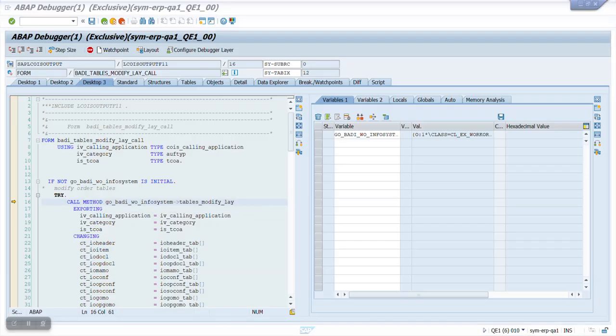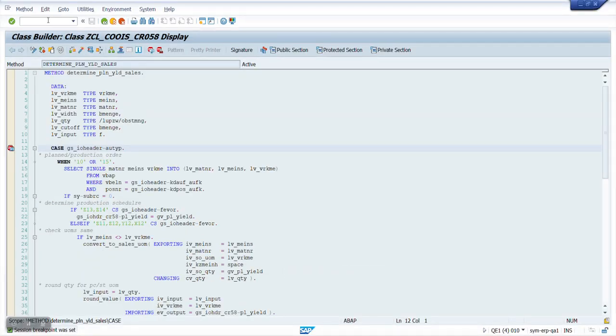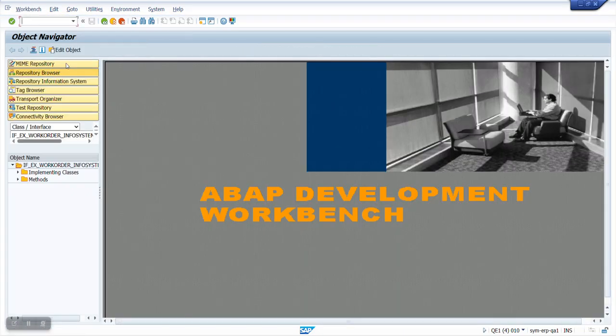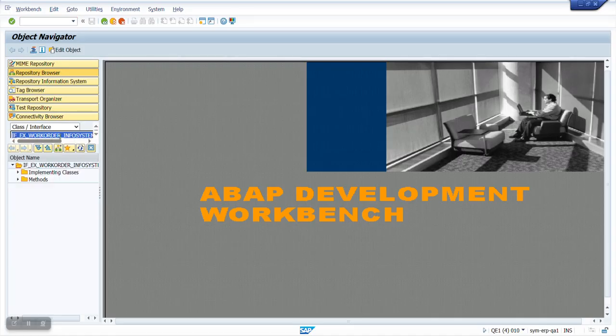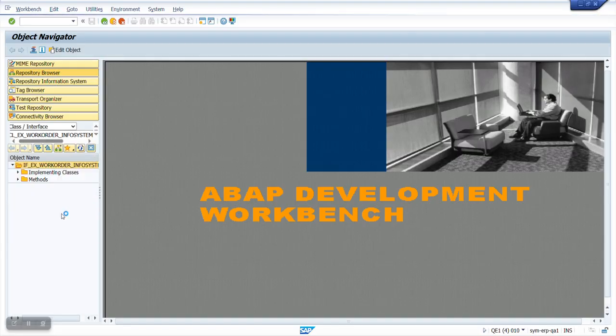So now let's go to SE80. This is where I put the breakpoint. Let's go to SE80 and select interface or class, delete that, and paste your CL_EX_WORK_ORDER_INFO_SYSTEM, and this is what you will see.